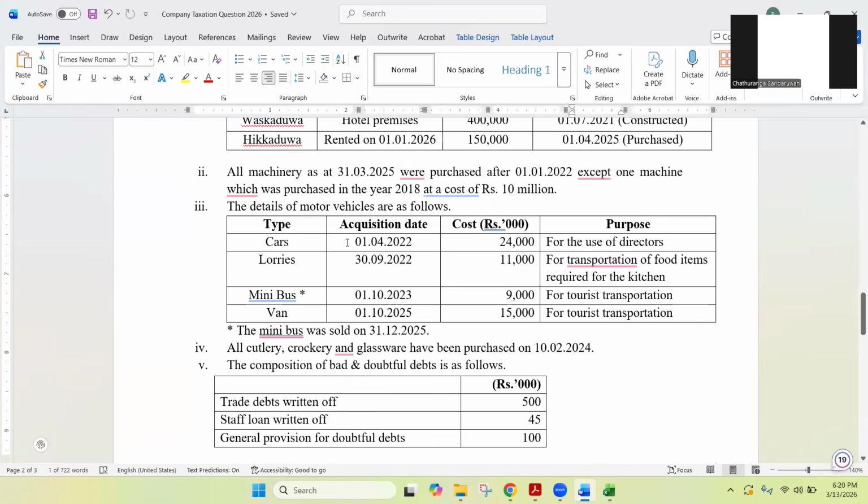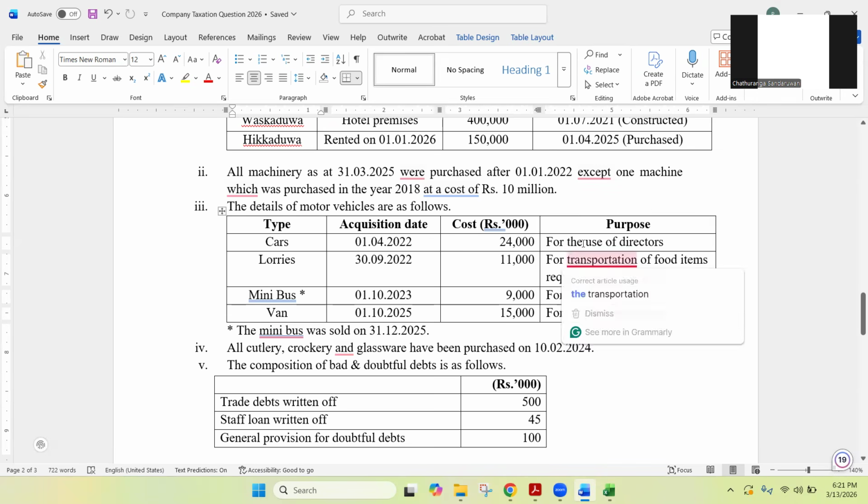We'll see the breakdown. There are different types of motor vehicles actually: cars, lorries, minibus, and van, right? So cars, acquisition date is given 1st April 2022 and the cost is given 24,000 and the purpose is given for the use of directors. Right.